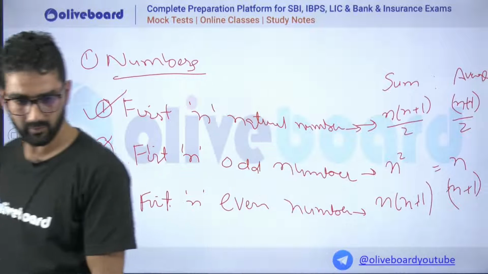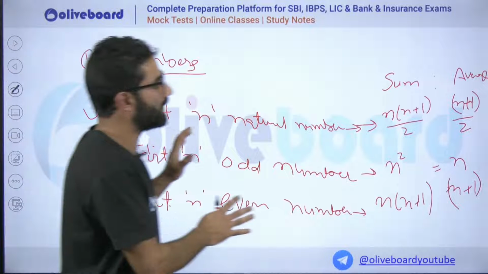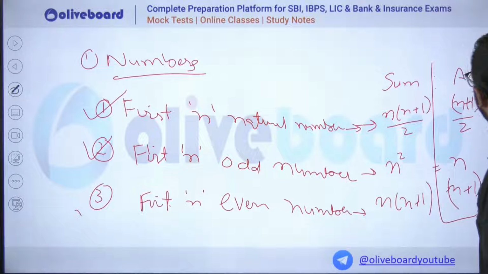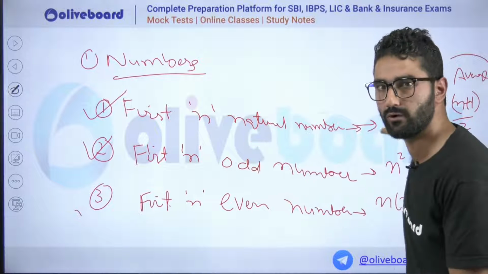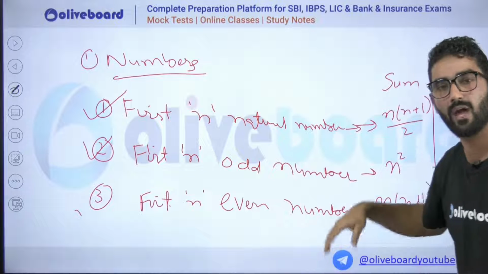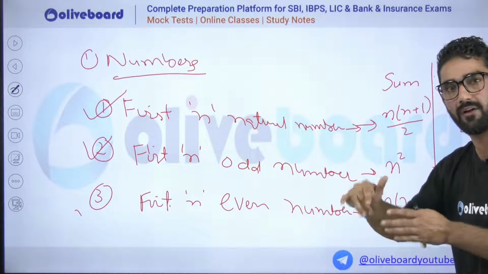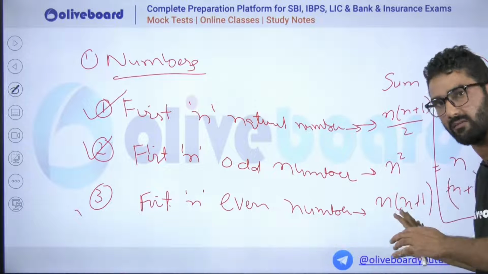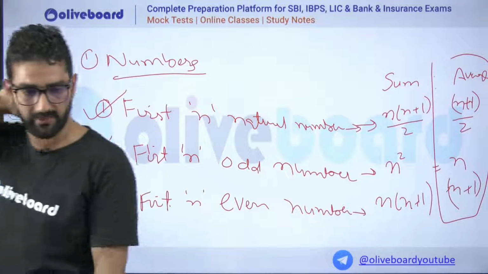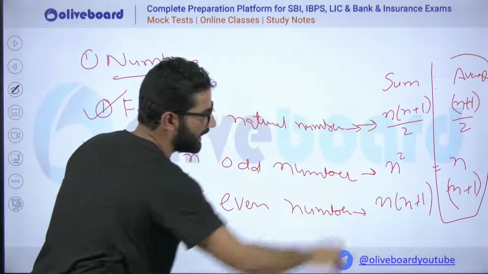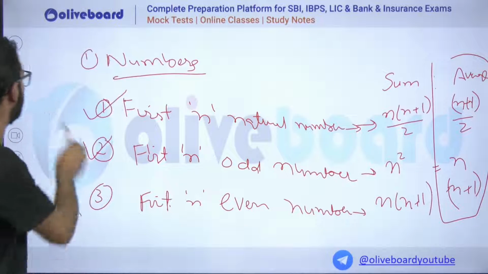So this is the process, that sometimes you have to calculate average without going for calculation. If there are first n natural numbers, n plus 1 divided by 2 will be the average. If you have first n odd numbers, just n will be the average. For even numbers, n plus 1 will be the average. So you have to just divide the sum by n, you will get the result. Sometimes, without going for calculation, do it this way.